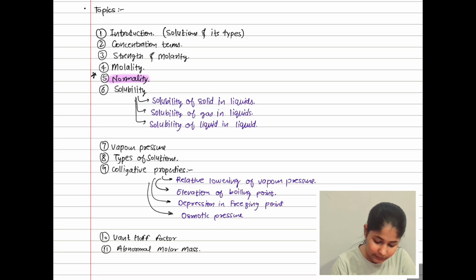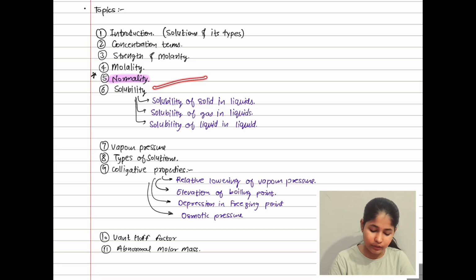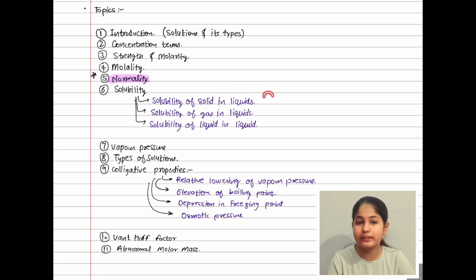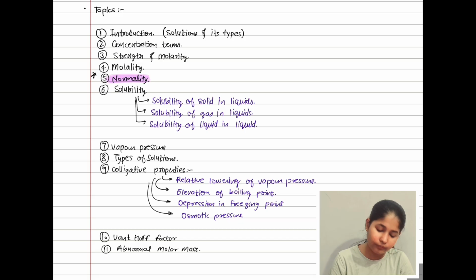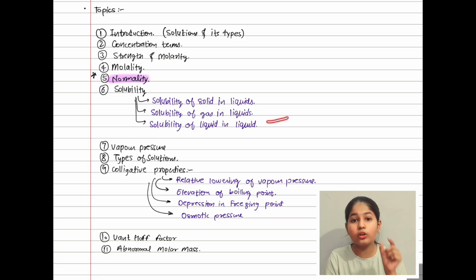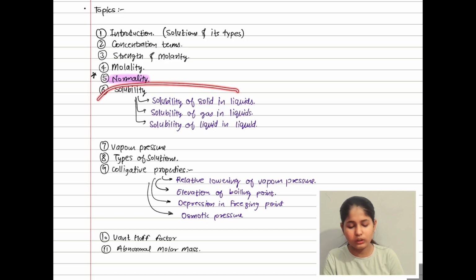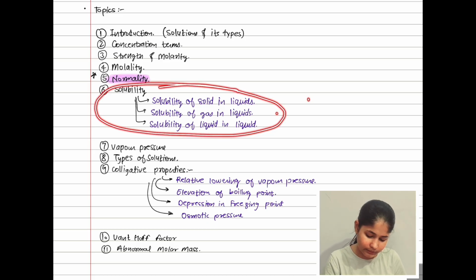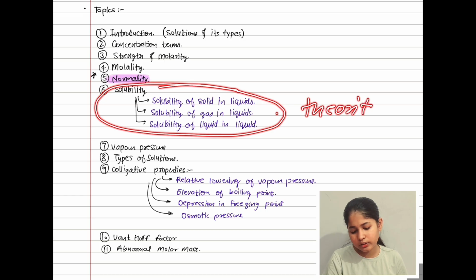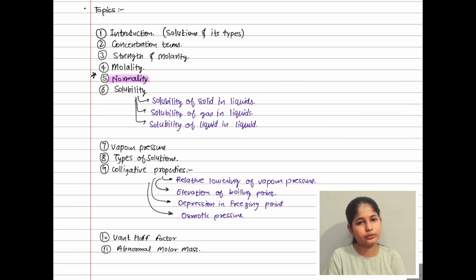What is that? Solubility. In solubility, first of all we are going to talk about its definition, units, etc. Then we are going to talk about 3 cases. First is solubility of solid in liquid, solubility of gas in liquid, solubility of liquid in liquid. Mostly in these areas theoretical questions will arise, no numericals, because there will be only theory.